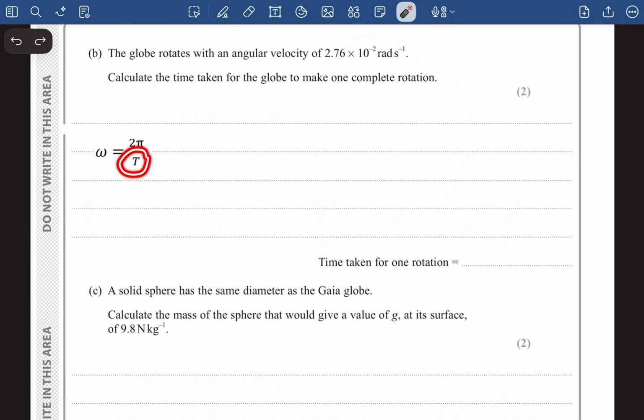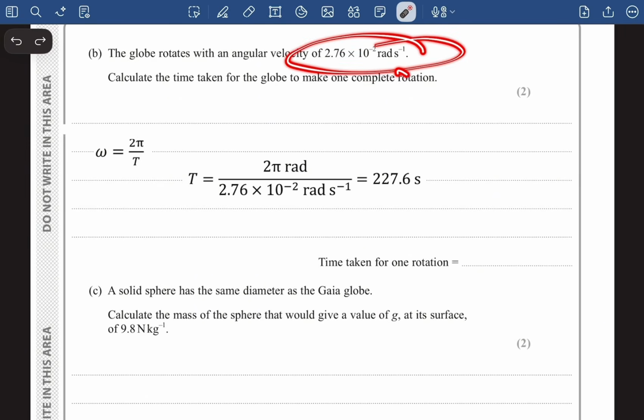So they have asked us to figure out the time, and they have given us the angular velocity. So we will just make t the subject of the equation, and it becomes t equals 2π divided by this angular velocity. This will give us a value of 227.6 seconds. And I will give my final answer to 3 SF, which is 228 seconds.